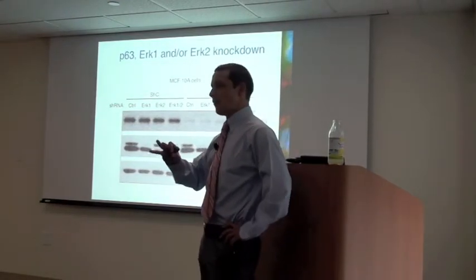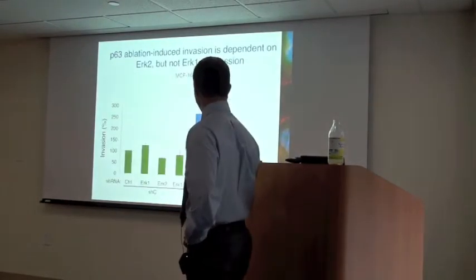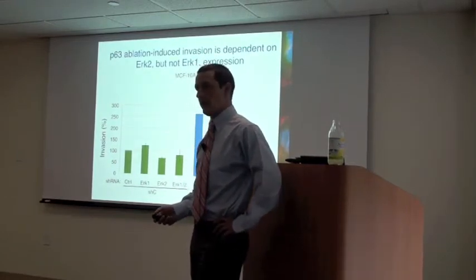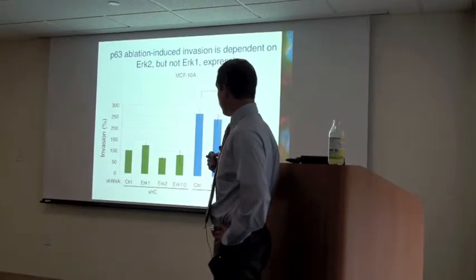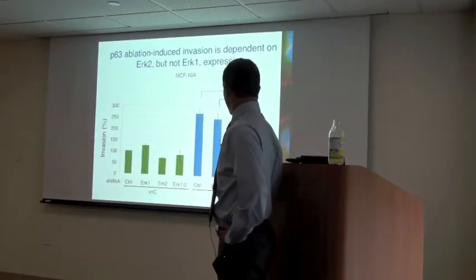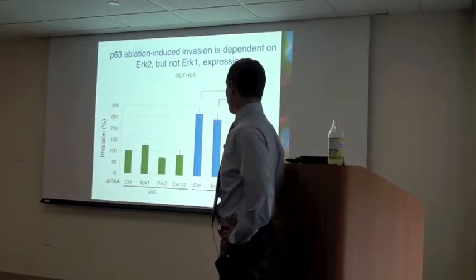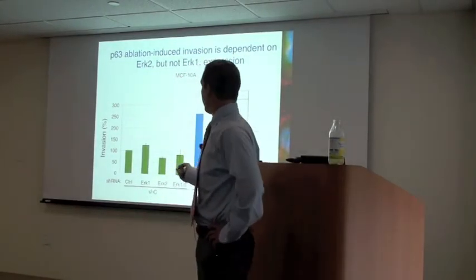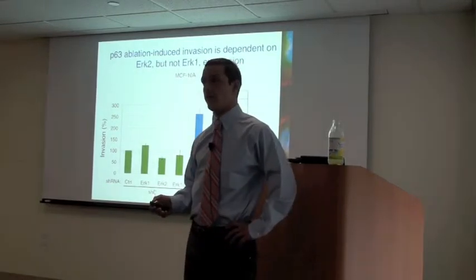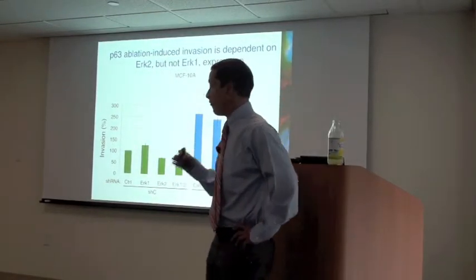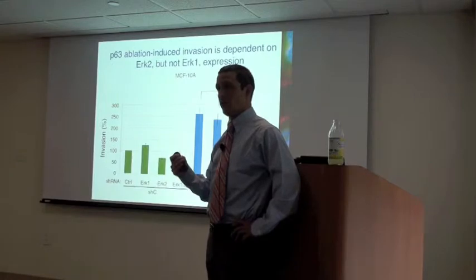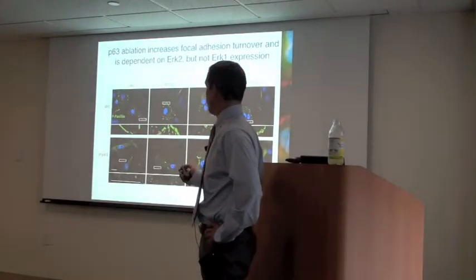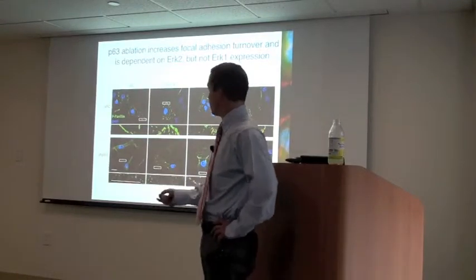And I found, surprisingly initially, that when you get rid of ERK1, there's basically no change in cell invasion, right? ERK1 is not part of this. But when you get rid of ERK2, or both ERK1 and ERK2, cell invasion goes all the way back down to basal levels, showing that ERK2, but not ERK1, is absolutely required for mediating the effects of P63 reduction on cell invasion. We found similar results in terms of focal adhesion turnover.